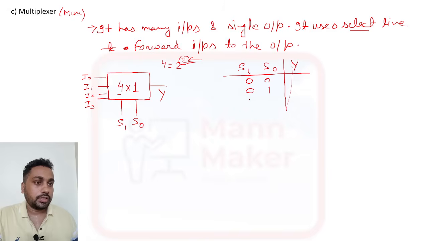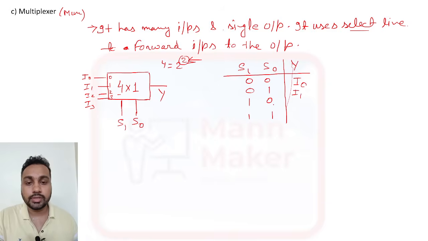0 0, 0 1, 1 0, 1 1. Now I told you in the definition it uses select lines to forward an input to the output. So whenever the select lines are 0 0, it will forward I0 to the output. When it is 0 1, it will forward I1. When it is 1 0, it will forward I2, and when it is 1 1, it will forward I3. Now you can design the Boolean expression using this truth table.